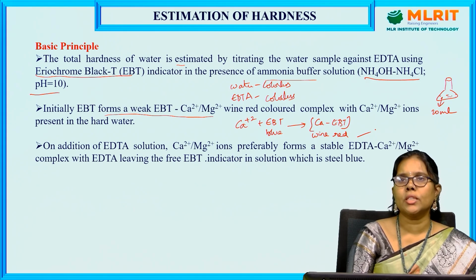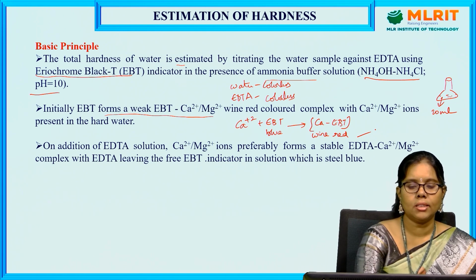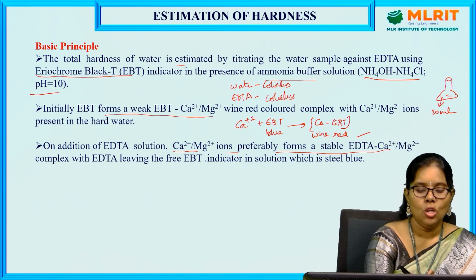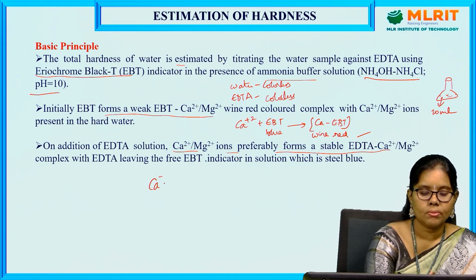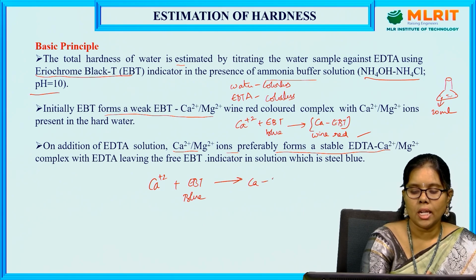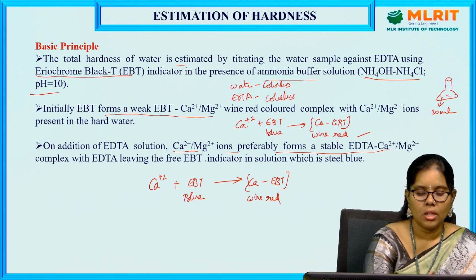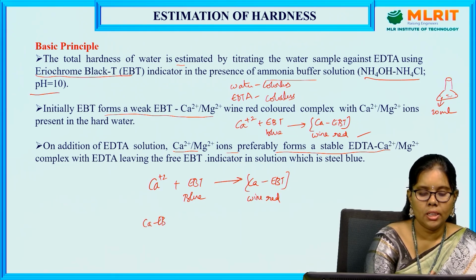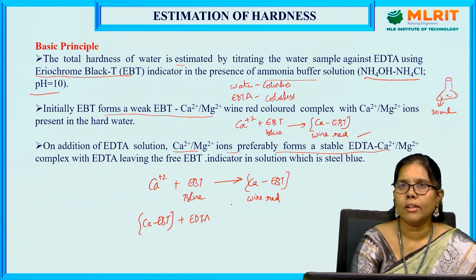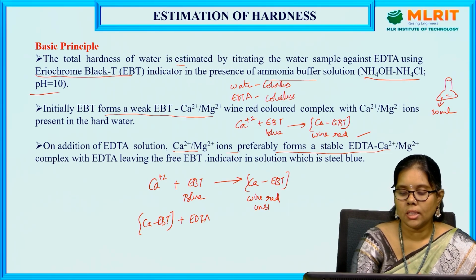So now we are going to do the titration with EDTA, ethylene diamine tetraacetic acid. Calcium and magnesium ions preferably form a stable complex with EDTA. The EBT's actual color is blue, and with calcium it forms the calcium EBT complex, which is wine red. Now we are going to titrate with EDTA. The calcium EBT complex is wine red, which is an unstable complex.